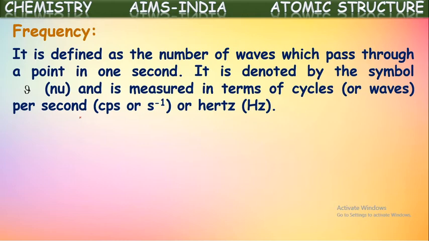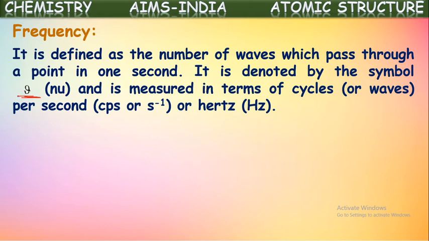It is denoted by the symbol nu, which is pronounced as nu. Frequency is denoted with the symbol nu and is measured in terms of cycles per second. That means number of waves per second. So simply you can say per second.